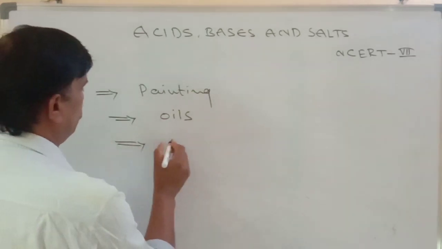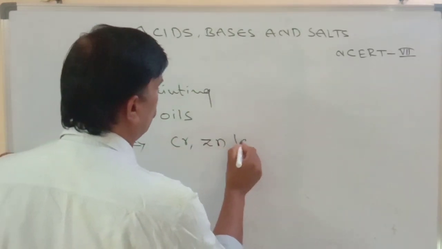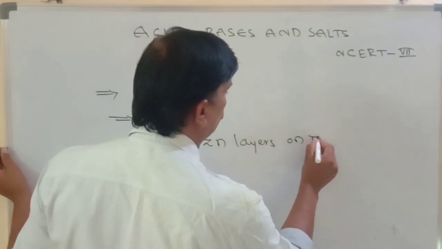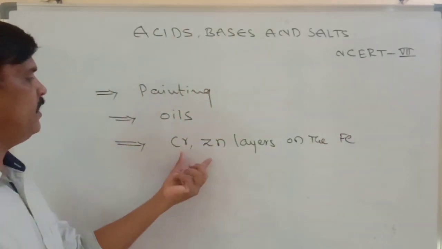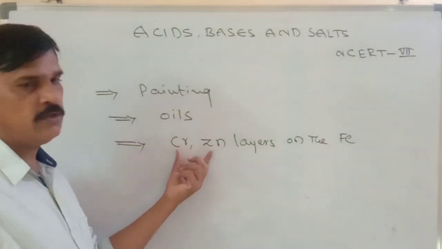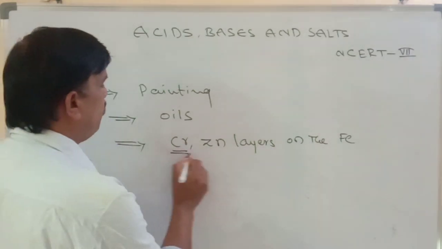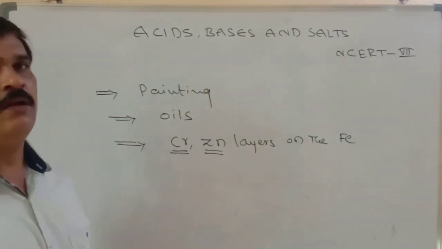And a chemical method is by applying chromium and zinc layers on the surface of the iron metal. This is another method, and in your 7th class NCERT textbook, the chromium and zinc metals are applied on the surface of the iron.